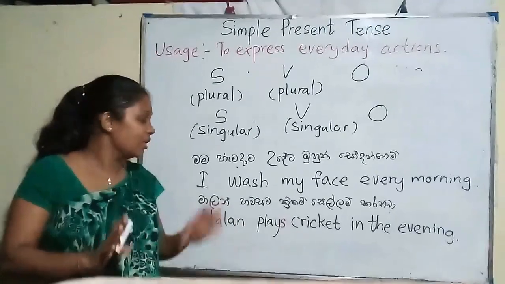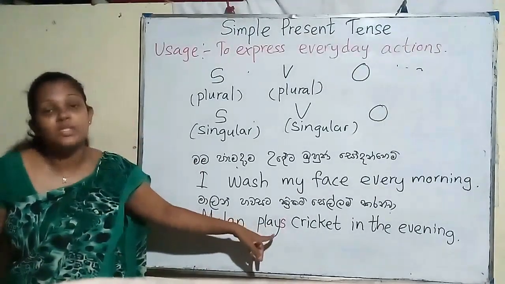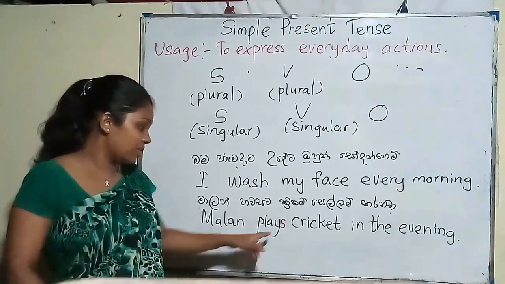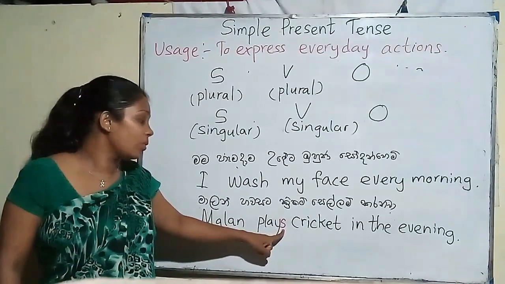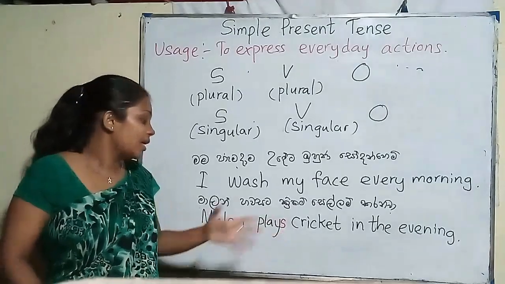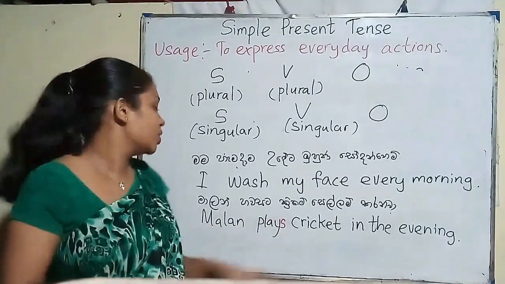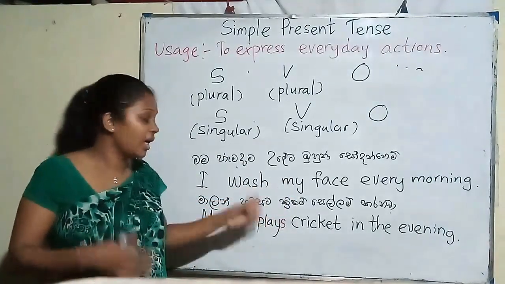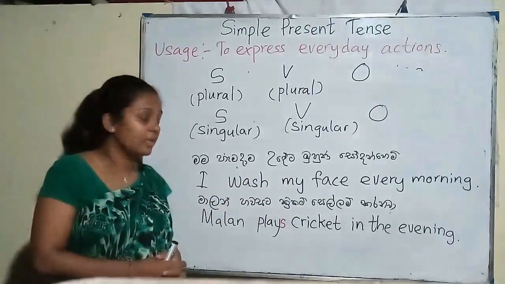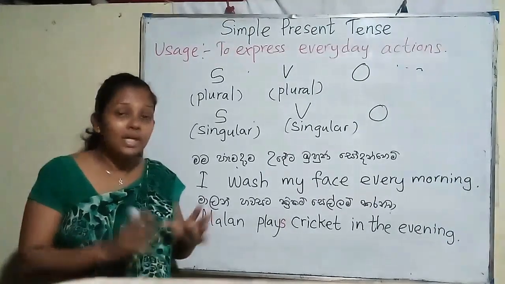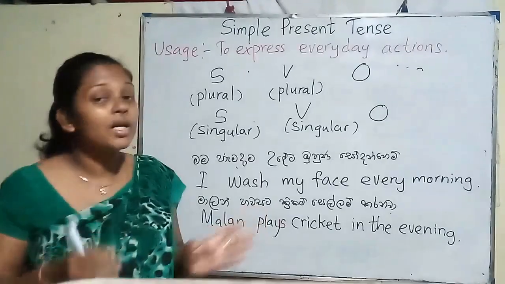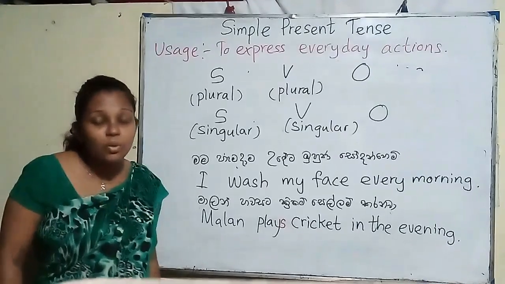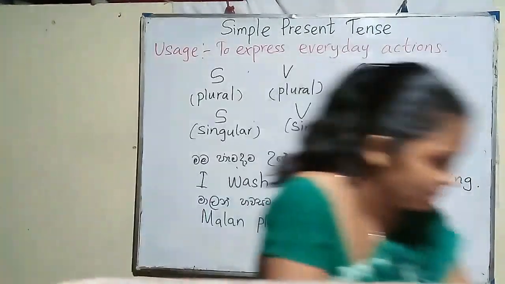But the thing is, we can't use this method for all the verbs. There are some other rules to change the plural verb and make them singular. So let's see what the other rules of making singular verbs are.